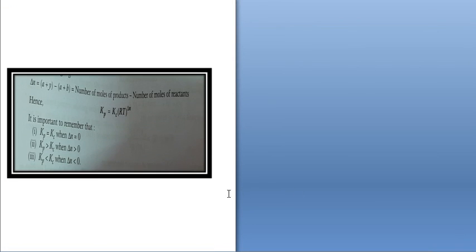So Kp becomes equal to Kc into RT to the power delta n, where delta n is equal to x plus y minus a plus b, that is, the number of moles of products minus the number of moles of reactants. It is also important to remember that Kp will be equal to Kc if delta n is equal to 0, because anything raised to the power 0 is 1. Kp will be greater than Kc when delta n is greater than 0. And Kp will be less than Kc when delta n is less than 0.